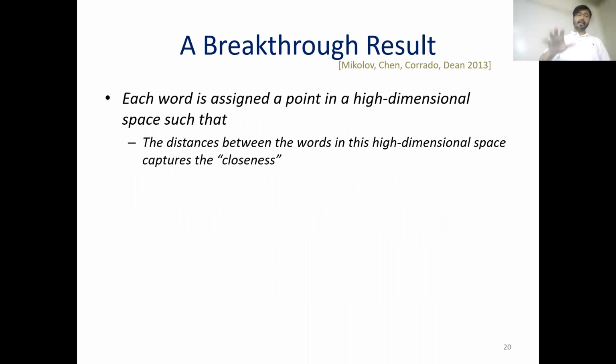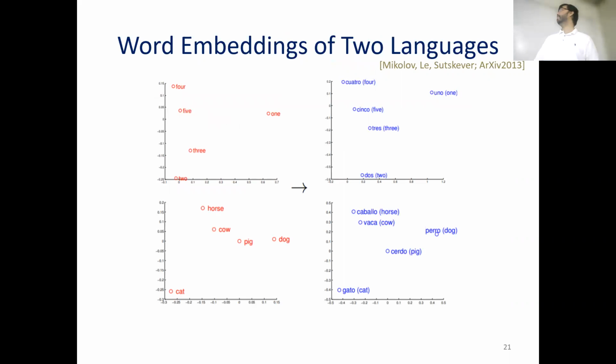So in 2013, a breakthrough result came from a group of researchers who developed methods to process vast amounts of text and place individual words in a high-dimensional space such that each word is assigned a point in this space, and the distances between the words in this space capture the notion of closeness. The technical term for this is word embeddings. Now, I cannot show a 100-dimensional word embedding on a PowerPoint slide. So here is a 2-dimensional representation.